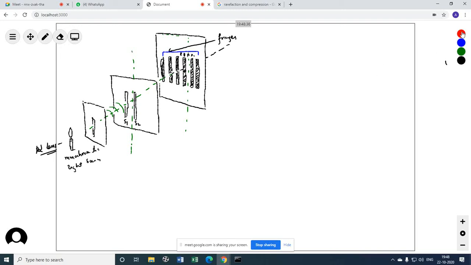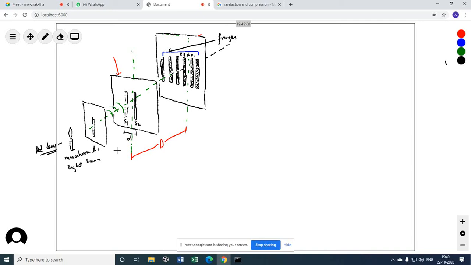This distance is known as, we have a character capital D, to denote this as a screen distance. This is the plane of the screen. Plane of the source, light source. And this is the plane of the screen. This distance is known as small d.